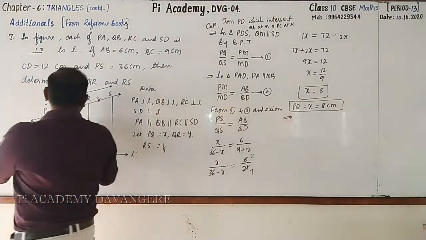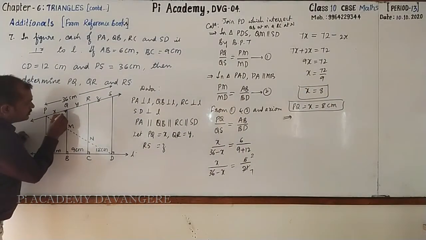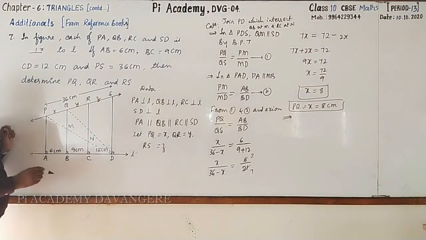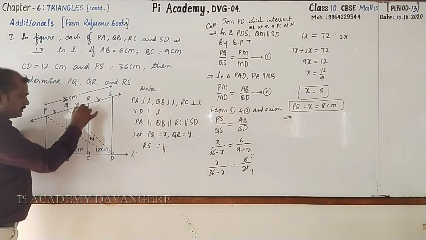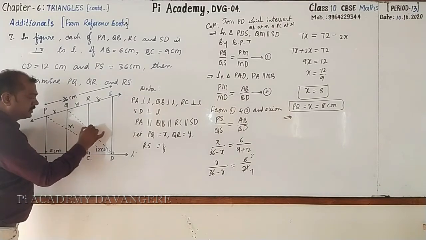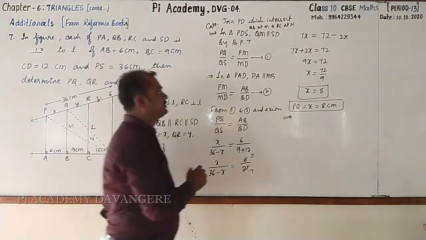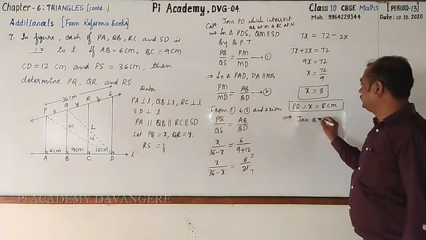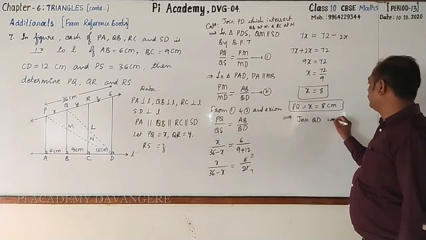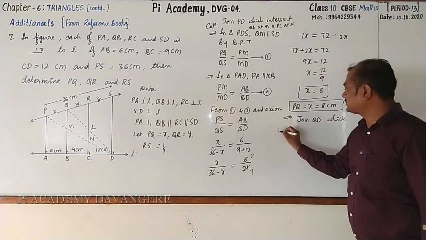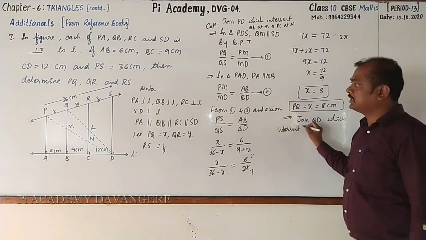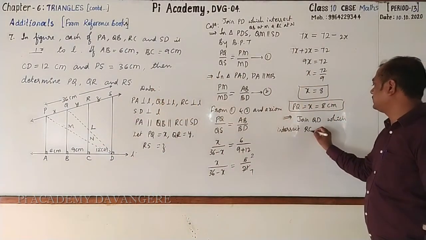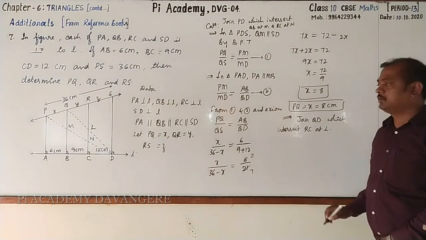Now, you are going to find out Y. Hence, let us go for joining QD, which will intersect RC at L. Can we write so? Yes. Please write with me. It is join QD which intersects RC at L.